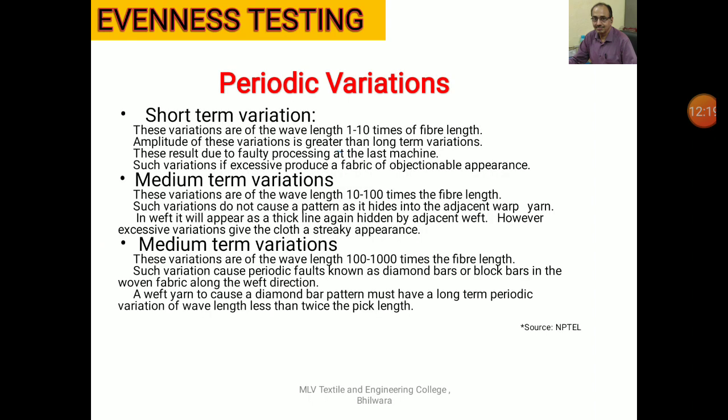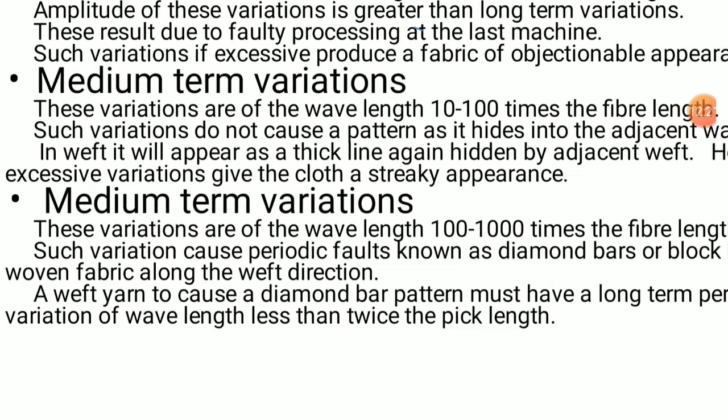Such variations cause periodic faults known as diamond bars or other block-specific patterns. The pattern will depend upon two parameters. Number one, the value of lambda, and second, the width of the fabric. Depending upon these two, the appearance of these long-term periodic variations in the fabric will be determined.